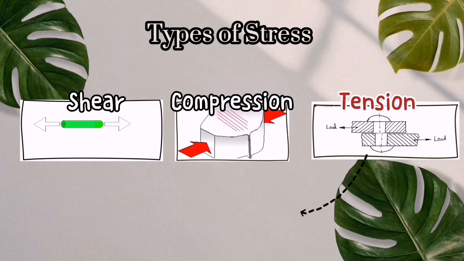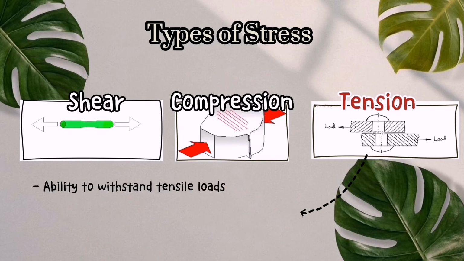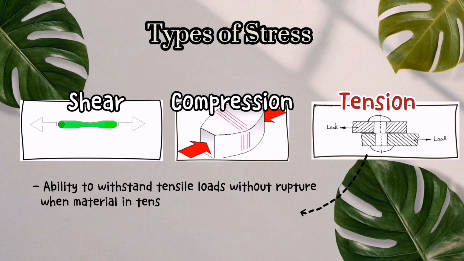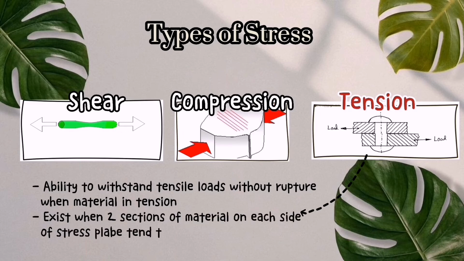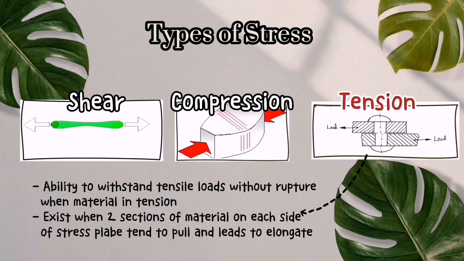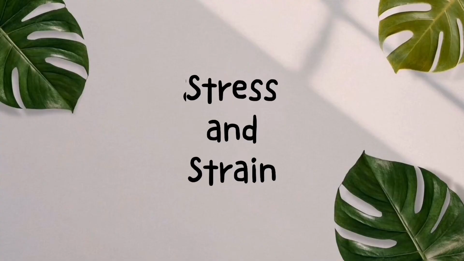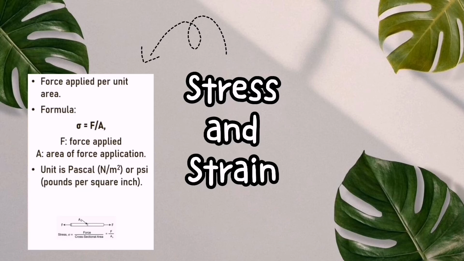Meanwhile, tension is the ability to withstand tensile loads without rupture when the material is in tension. Tension stress exists when two sections of material on each side of the stress plane tend to pull apart, which leads to elongation, and it will become thinner and longer. We continue on the stress and strain part. Stress is force applied per unit area, also an applied force that tends to deform a body. The formula is stress equals F over A, where F is the force applied and A is the area of force application. The unit is Pascal or PSI, pounds per square inch.